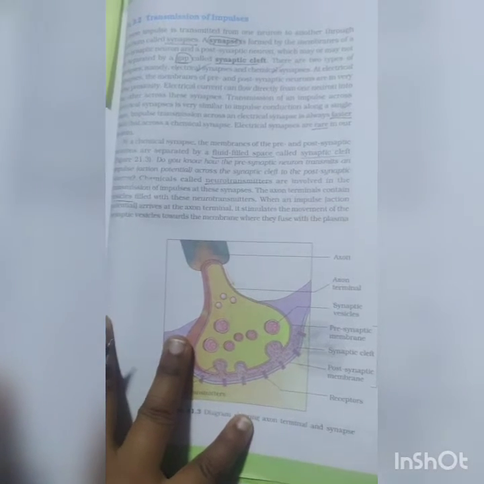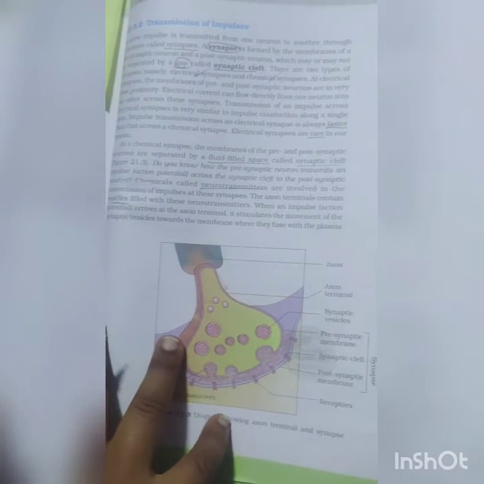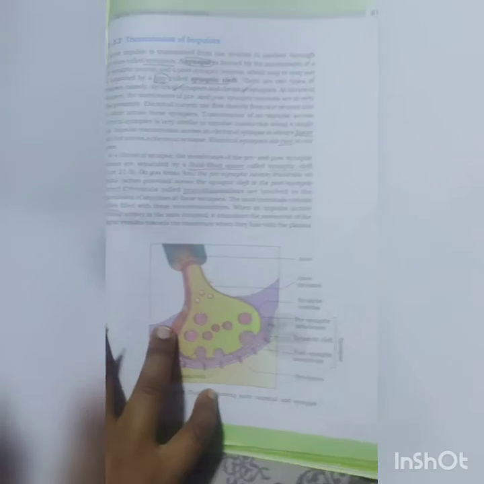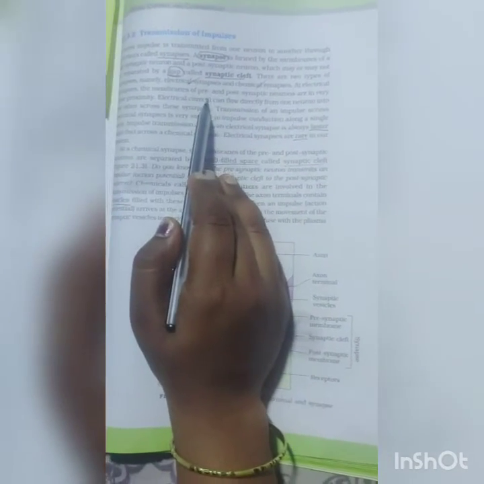Let's move to the NCERT lines. Transmission of impulse. A nerve impulse is transmitted from one neuron to another through a junction called synapse. Synapse is formed by the presynaptic and postsynaptic neuron. There is a gap called synaptic cleft. Two types of synapses: electrical synapse and chemical synapse. At an electrical synapse, electrical current can flow directly from one neuron to another neuron, so this one will be faster and there will be no requirement of chemicals. Electrical synapses are always faster than chemical synapses, and they are rare in our system.